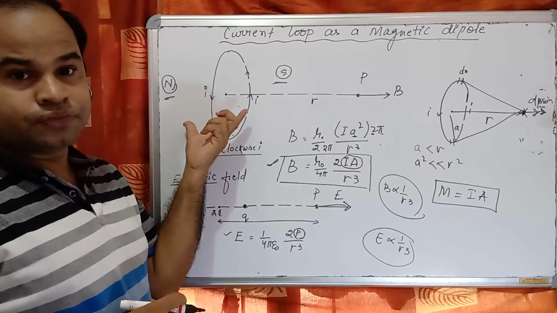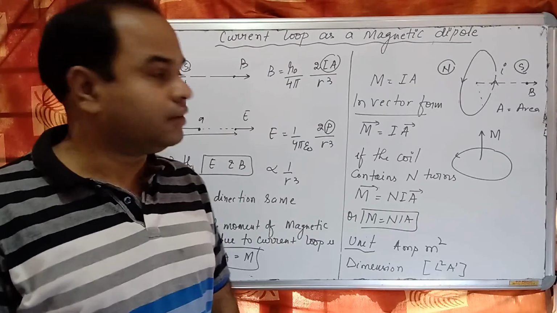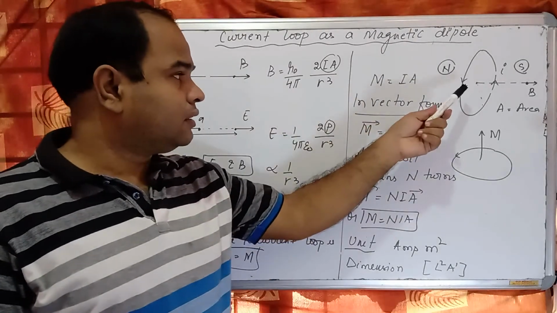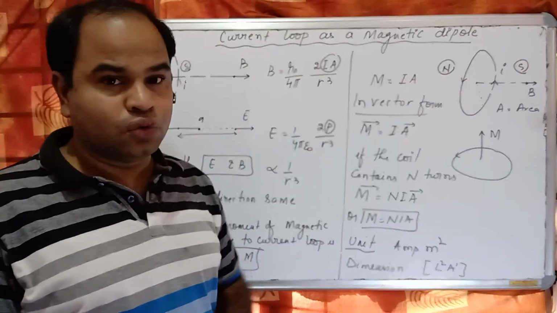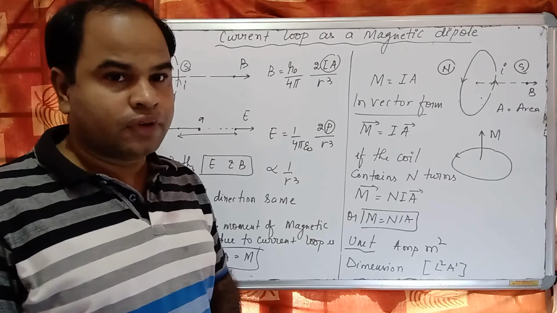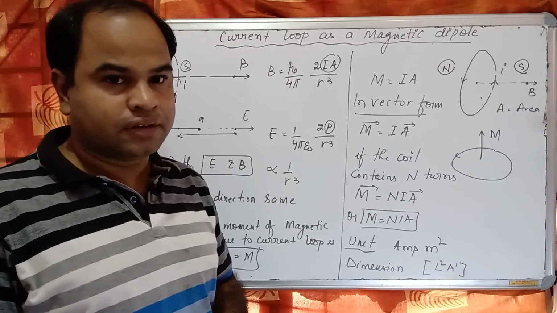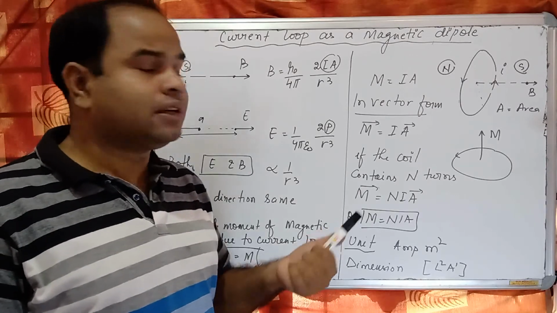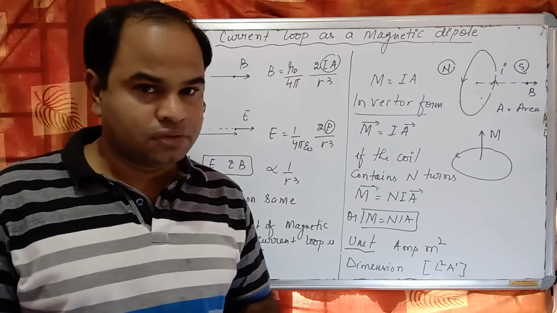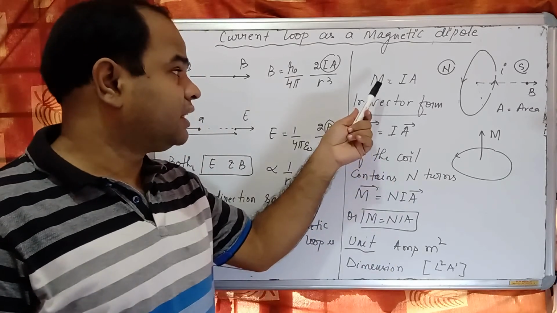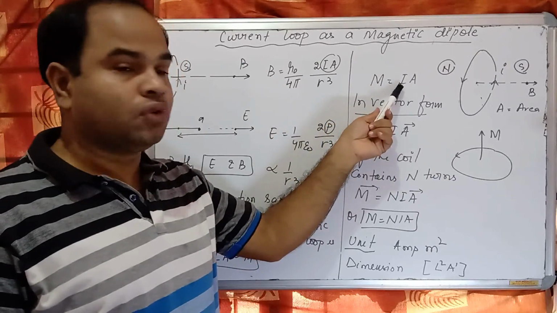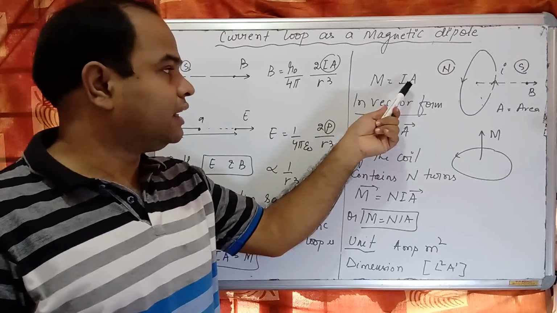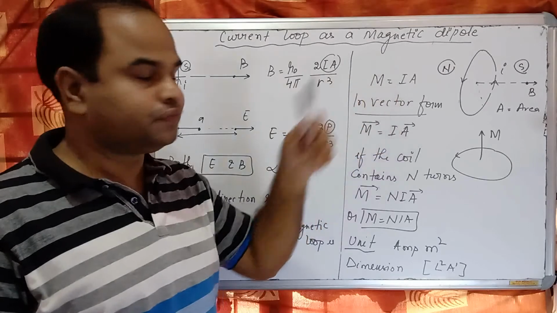Again I am repeating, the circular current carrying loop acts like a magnetic dipole whose magnetic moment, or magnetic dipole moment, is the current flowing in the conductor times the area of the loop. Okay?